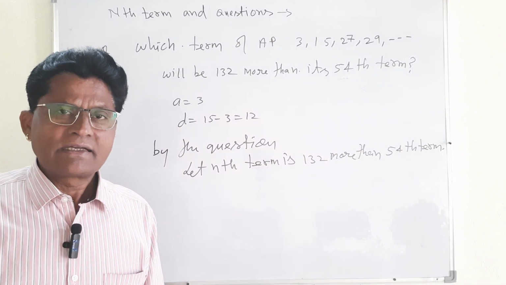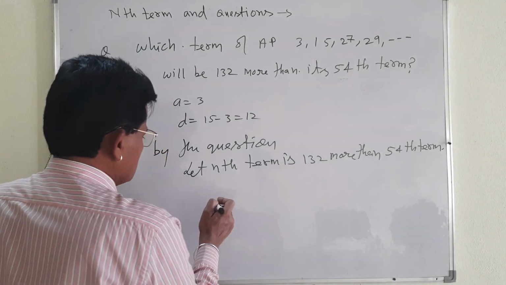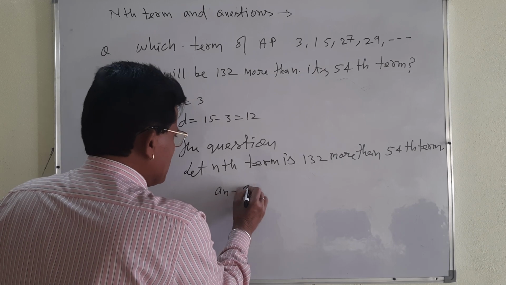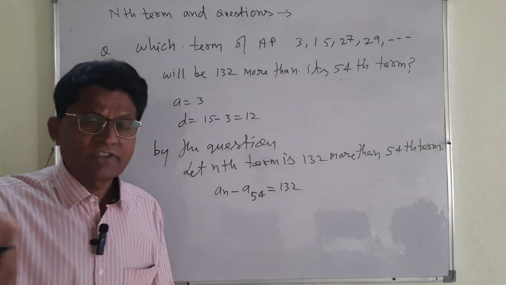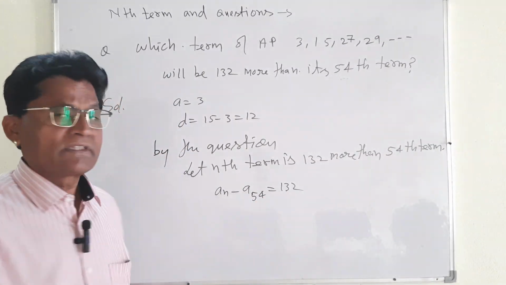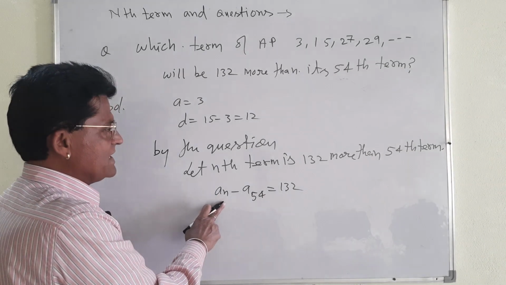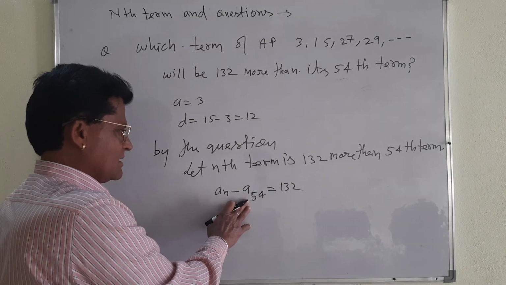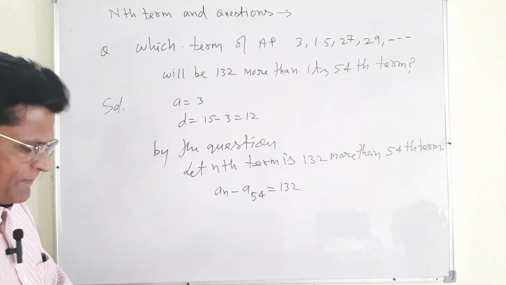What does it mean? The nth term is greater than the 54th term. That means either you write it this way: an minus a54 will be equal to 132. Their difference will be 132, one is the greater term, another is smaller. Ya to aap aise likhiye, ye nth term kitni badi hai? 132, kisse? 54th term se. That is the easiest way to write.